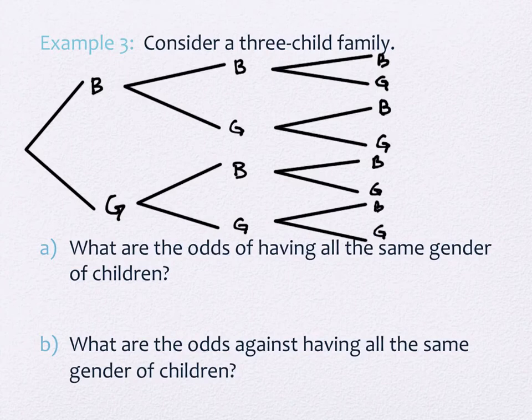And what are the probabilities along every branch? Yeah, 1/2. So feel free to fill those in as fractions or decimals. I'll use decimals this time. Actually, let me use fractions. I want to show you something.